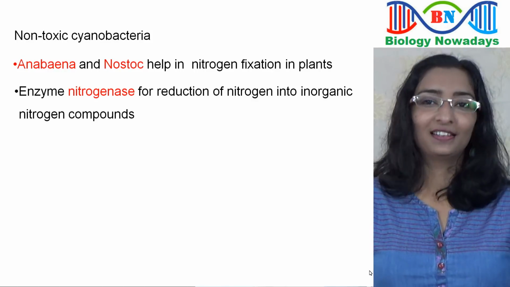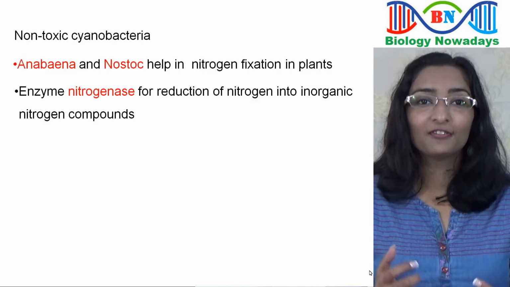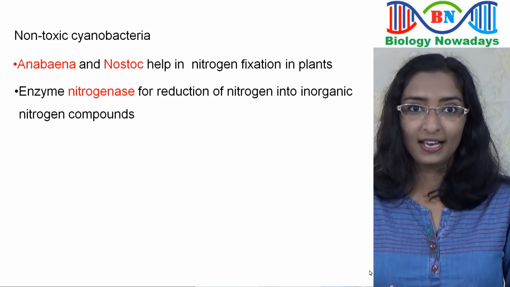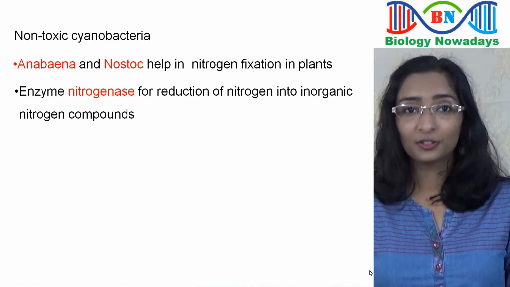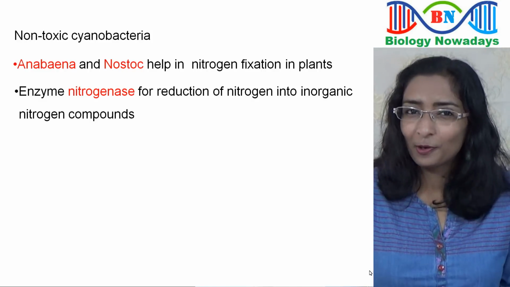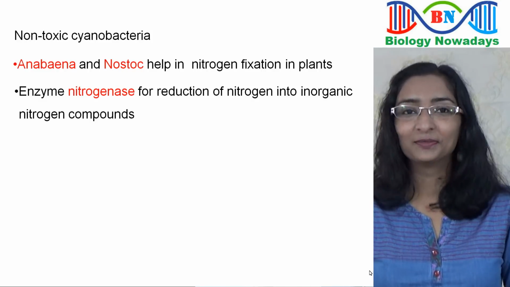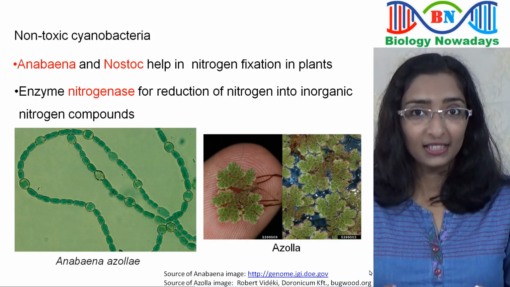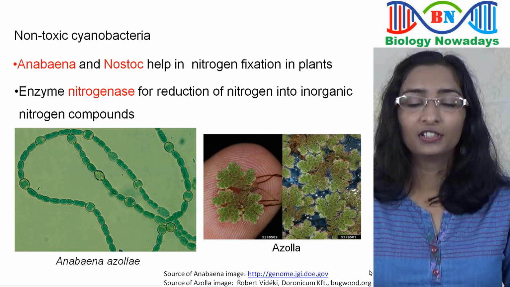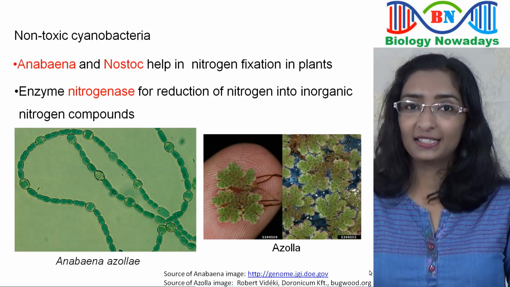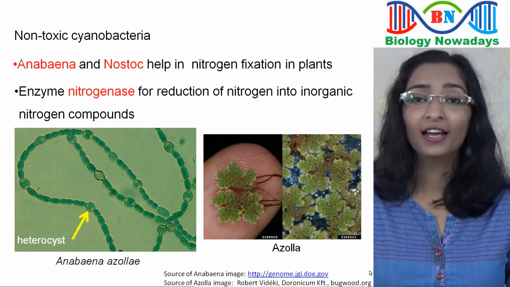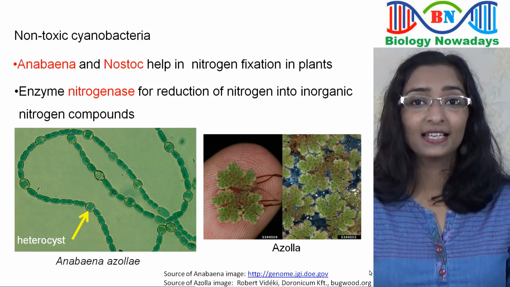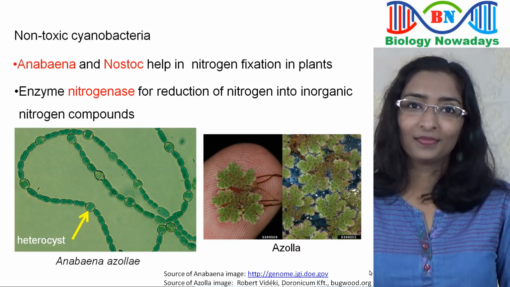So, now a question arises. As cyanobacteria are photosynthetic organisms, they will give out oxygen as a byproduct of photosynthesis. And this oxygen can destroy the nitrogenase enzyme. So, how do they protect nitrogenase? Okay, let me explain. This picture shows Anabaena azollae, which lives in the leaf cavities of the water fern Azolla. These cyanobacteria have a specialized cell called heterocyst for nitrogen fixation, and the heterocyst protects the enzyme nitrogenase from oxygen.